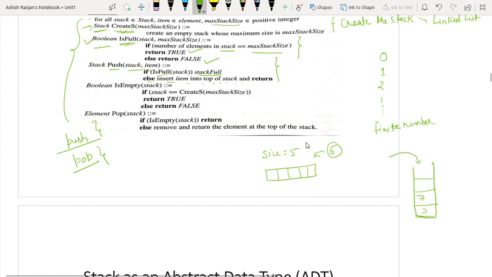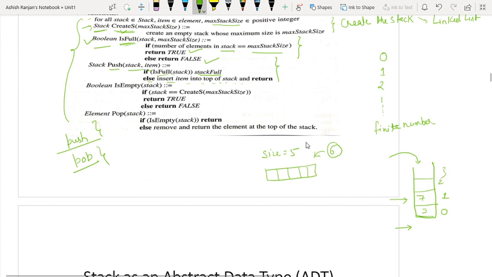So what is top here? The top variable is given to you. Top is an indication of at which point you have inserted your last element. Now when your stack is empty, top will be here. Whenever you are implementing a stack with the help of an array, your indexing will start from 0, 1, 2 and 3.